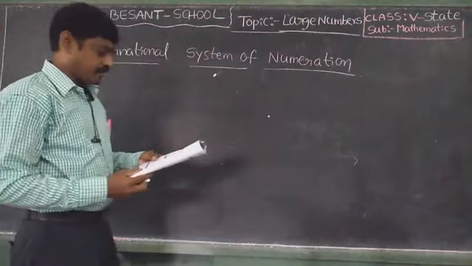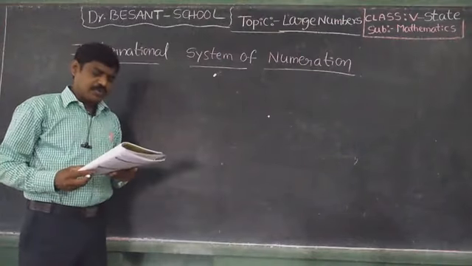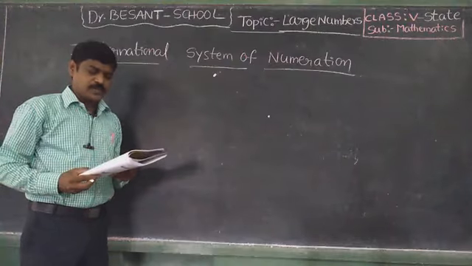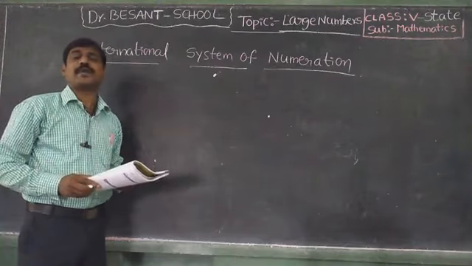International system of numeration. In the international system of numeration also, a number is split into groups and periods.